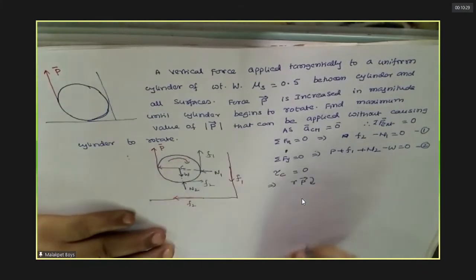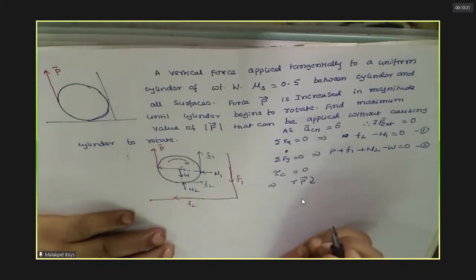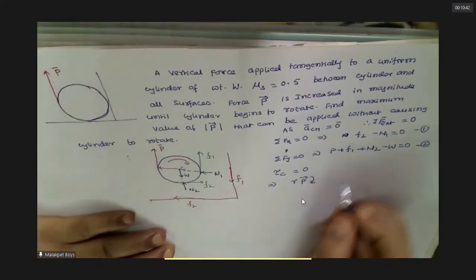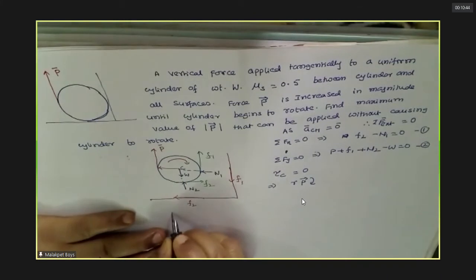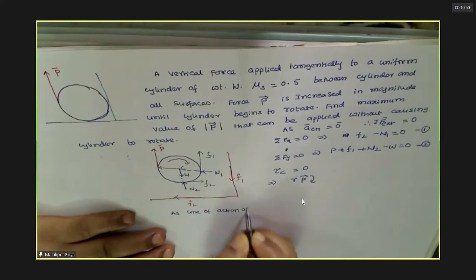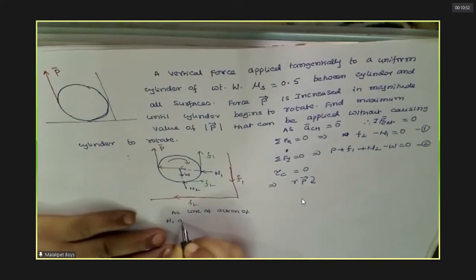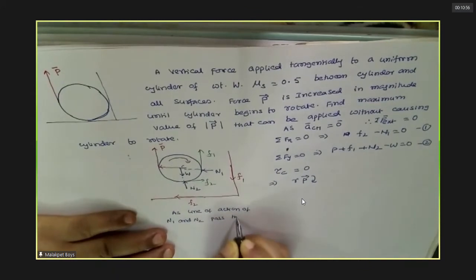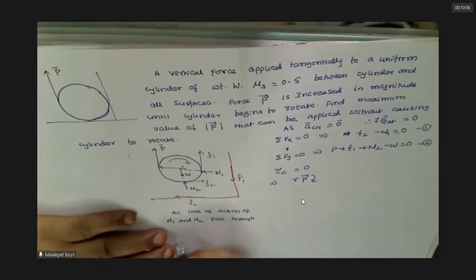Remember, normal reaction means it is perpendicular to the tangent, so for a circular object it has to pass through the radius. Therefore the line of action passes through the center.